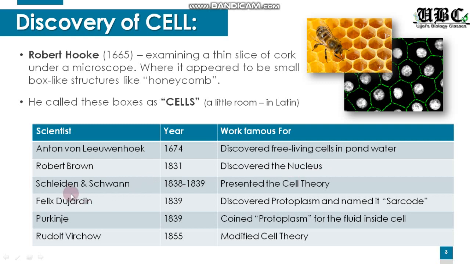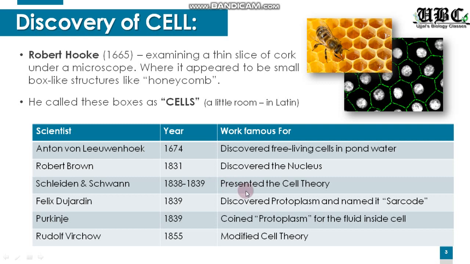Then there were two scientists, Schleiden and Schwann, who proposed the cell theory, in 1838 and 1839, two different years, because Schleiden did it in 1838 and Schwann in 1839.